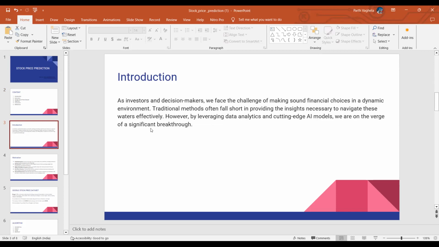As we know, nowadays we all have an interest in the stock market, and especially the youth generation is very interested in it. This is basically a model which predicts the price of a stock based on its previous data. As an investor and decision maker, we face the challenge of making sound financial choices in a dynamic environment. With the traditional method, people were spending lots of time and still not getting correct data. So we have this AI model.